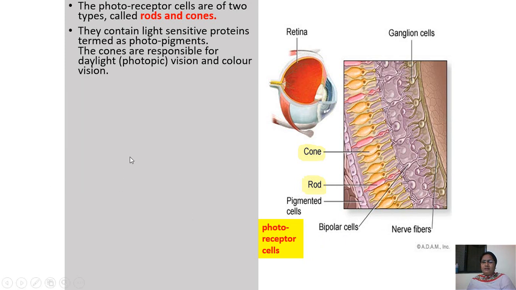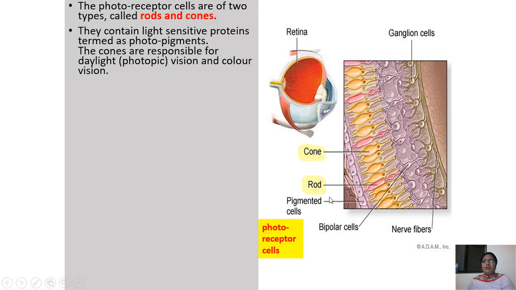Then the photoreceptor cells are of 2 types, which are called rod cells and cone cells. Now they contain the light sensitive proteins. They are termed as the photopigments. Photoreceptor cells contain photopigments.